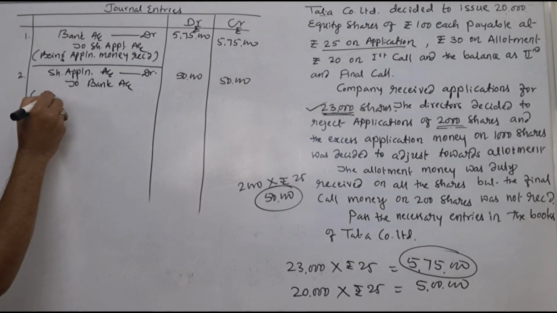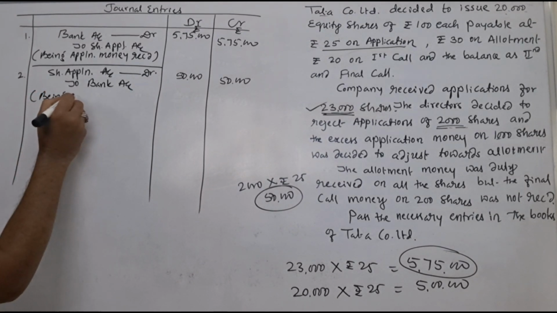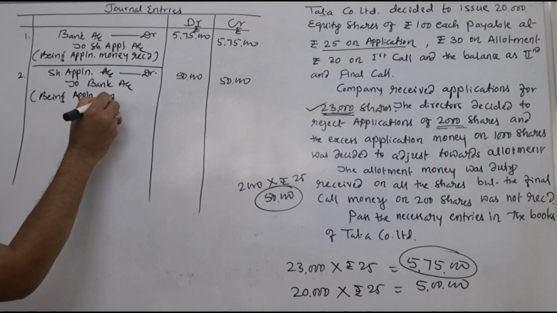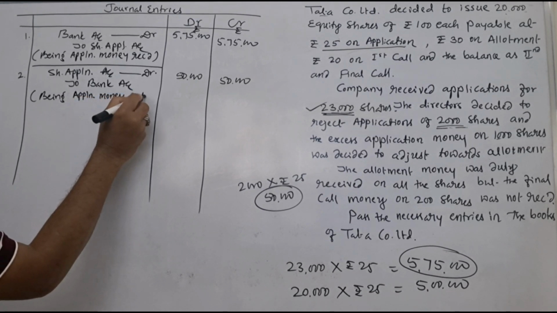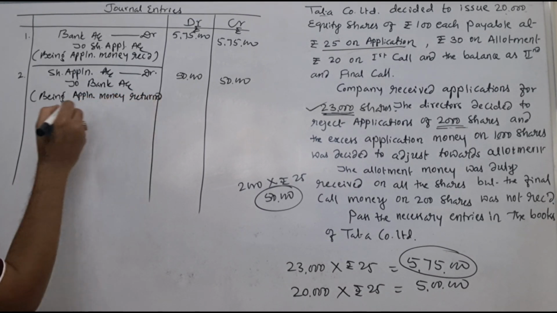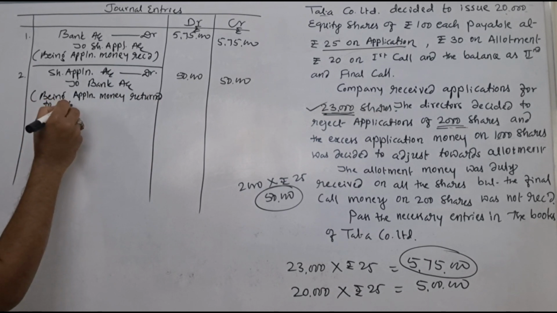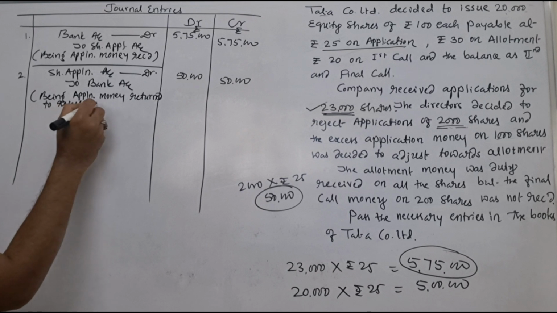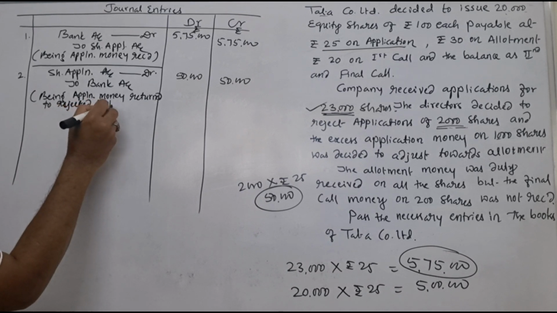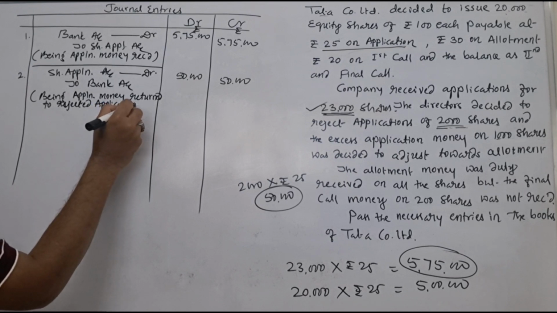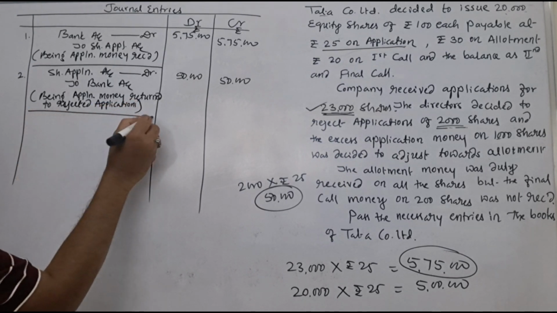Being application money returned to rejected applicants, or rejected applications.